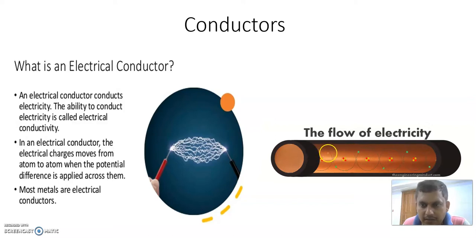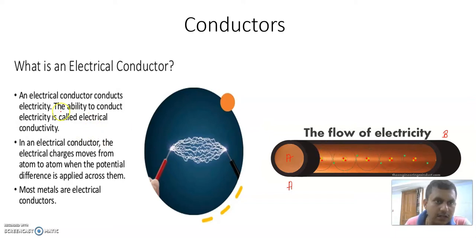Due to the free electrons, electric current can flow from terminal A to terminal B or B to A. The direction of the current depends upon the direction of the flow of electrons. The direction of the current is opposite to the direction of flow of electrons.